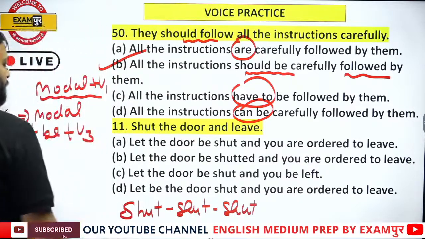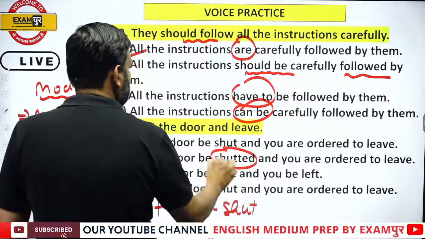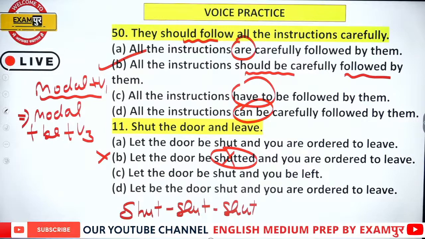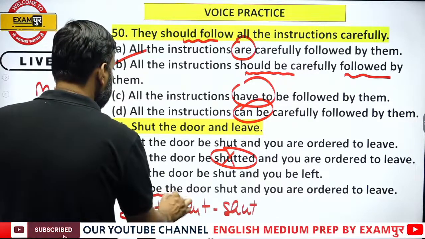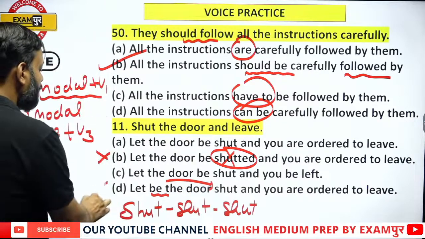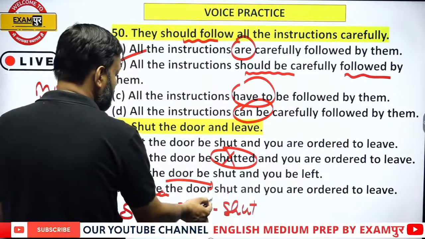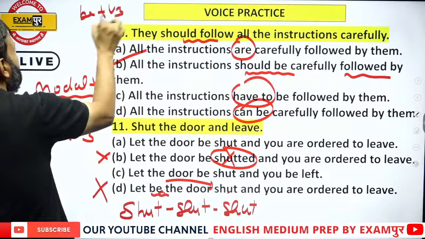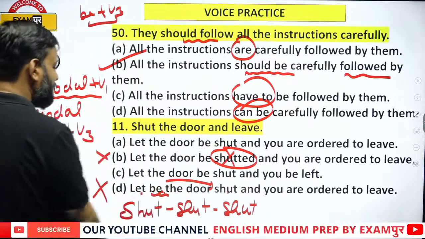Okay, shut, shut and shut. So here shutted is the wrong word. B cannot be the answer. Now here be should be after the door. Let the door be shut. So D cannot be the answer because this be should be before shut. Be should always be before third form, but here be is after let, so this is not the answer.